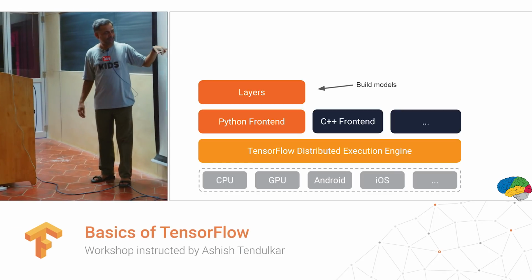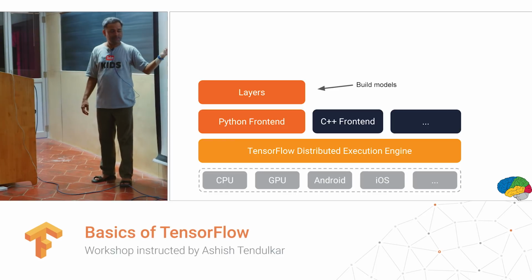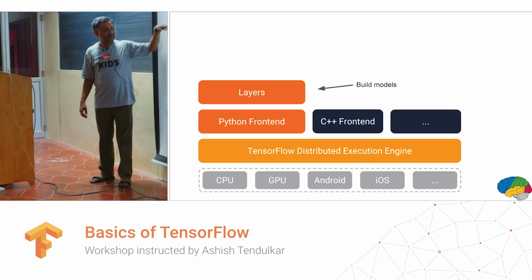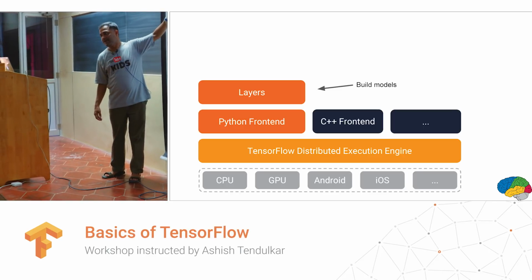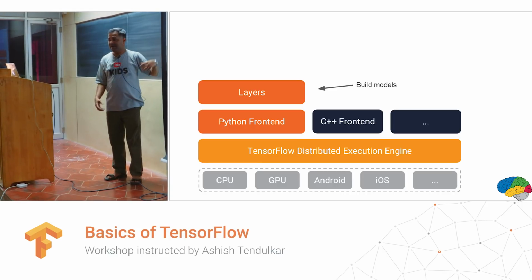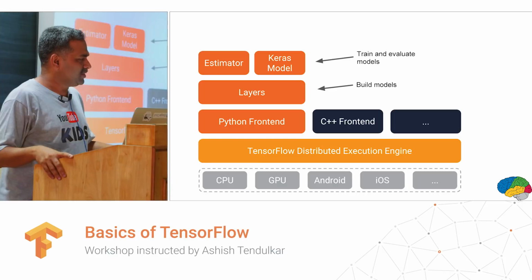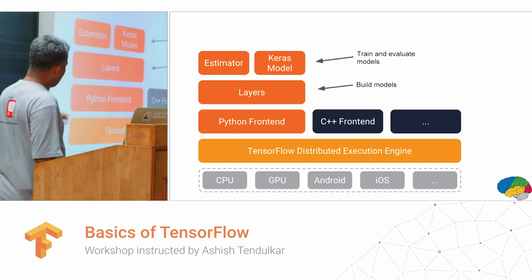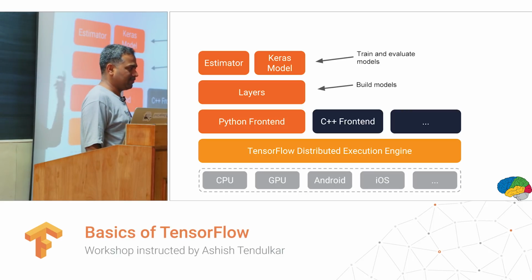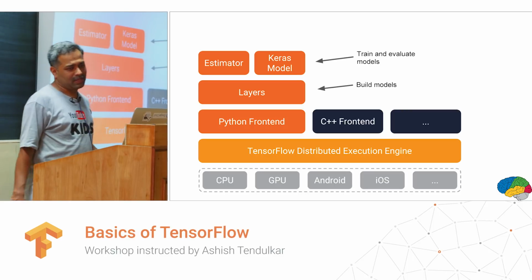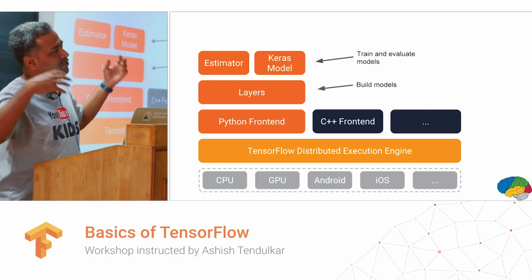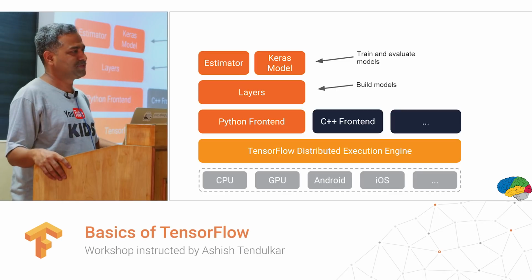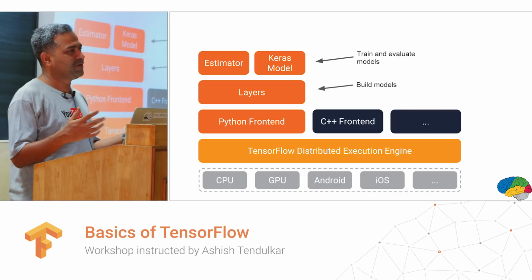So we talked so far about the Python frontend. This is all about writing your mathematical operation as a data flow graph. In layers, these are now machine learning specific APIs, so we have all the reusable machine learning components. Then people said, why should I care about building models using layers all the time? I don't want to always use this layers API. I need some higher level abstraction to define a new machine learning model.